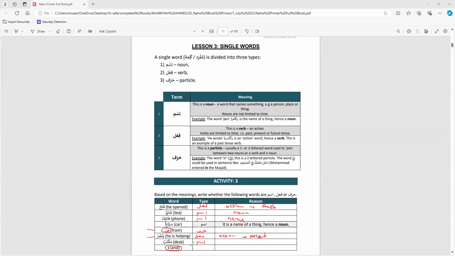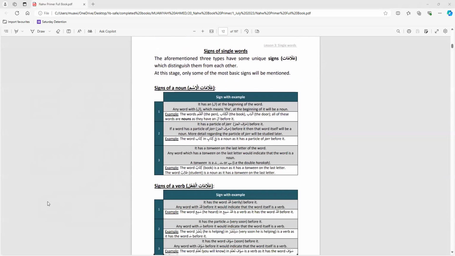So that wow, which is "and" in English, what is that? A harf. Very good. Why is it a harf? It's a connecting word. Again, it connected Yusuf and Yahya together in that sentence. Or you can say it's a 1-letter word. Is that okay? Any questions? No questions. Okay, moving on.